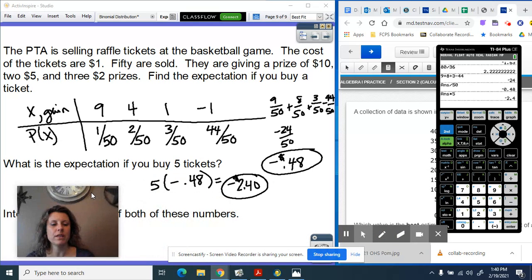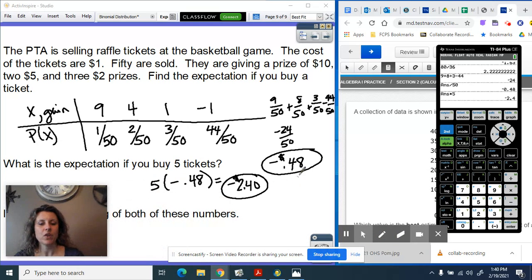Okay, we are interpreting the meaning of these. So on average, I'm going to lose 48 cents per ticket per play. And on average, I'm going to lose negative $2.40 for every 5 tickets that I buy. Okay, this concludes the lesson on expected value or expectation.